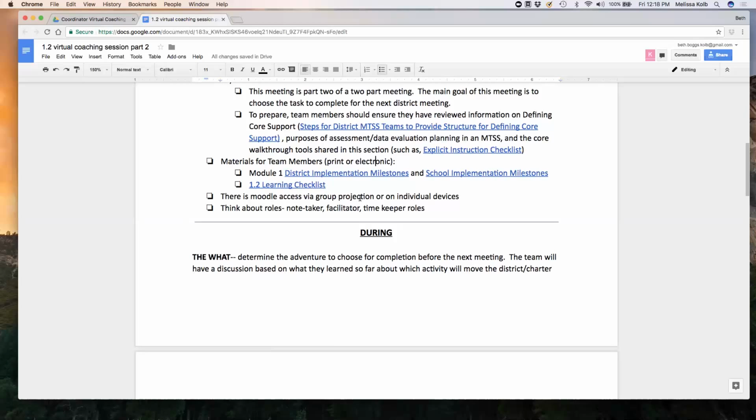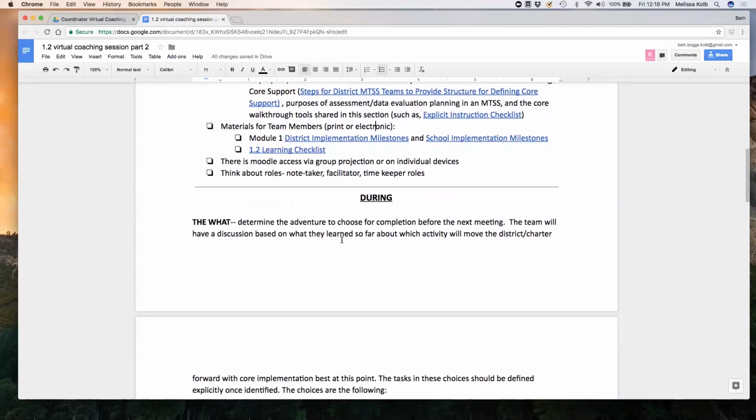And then a timekeeper may be another role that you find helpful. That would just be to make sure that the conversation continues to move. Sometimes something comes up that we need to talk about a little bit longer, but that may mean, because we don't have enough time that day, that it moves to a future agenda item.